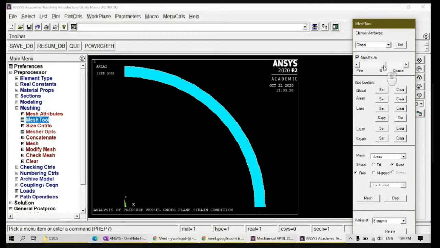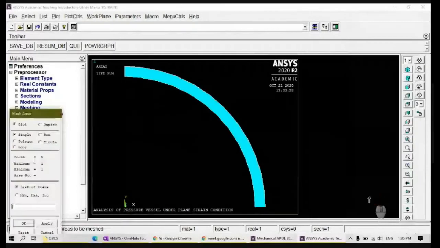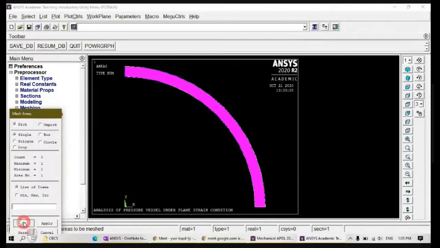Bring this slider nearer to 1 or 2. Let me choose 1. Right? 1 means you will get a very, very fine mesh. Coarse is when you keep your slider here, it will be very, very coarse. So always go for a very low value. Fine mesh. Choose this smart size and fine mesh. Select your entire area and then click OK.